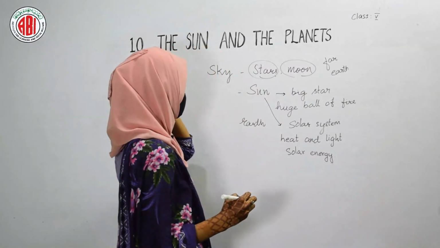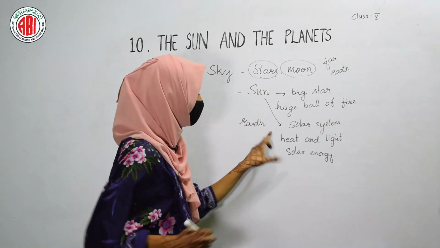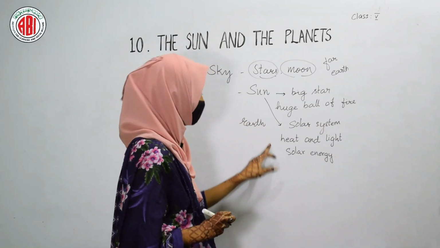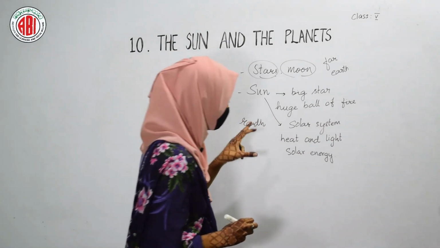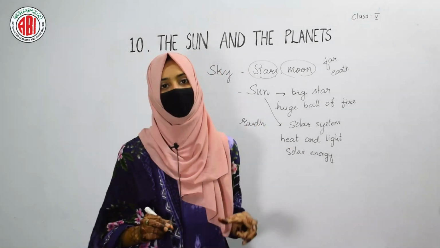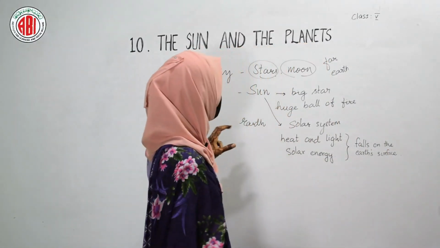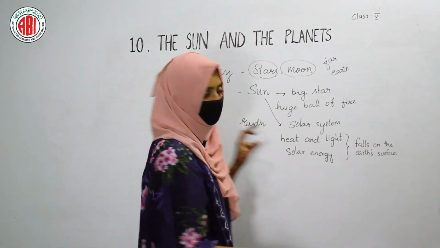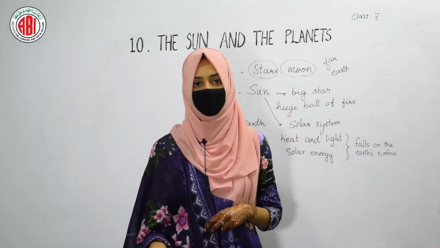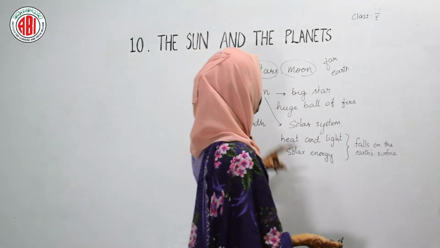So the sun is an important and big star of the solar system which gives heat and light. This heat and light in the form of solar energy falls down on the earth's surface. The heat and light of the sun is very important for most of the activities carried out on the earth's surface.